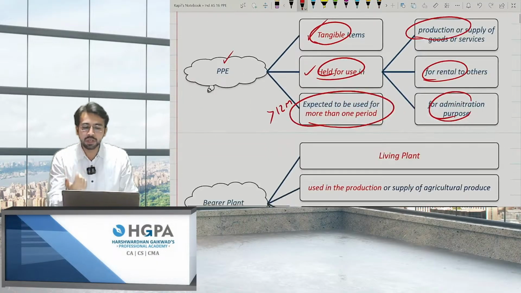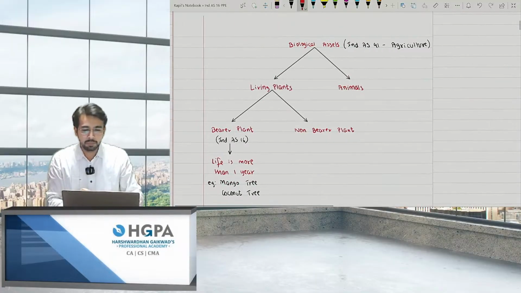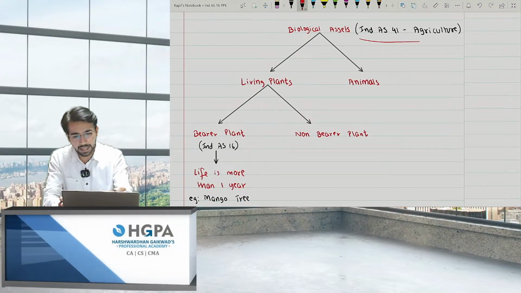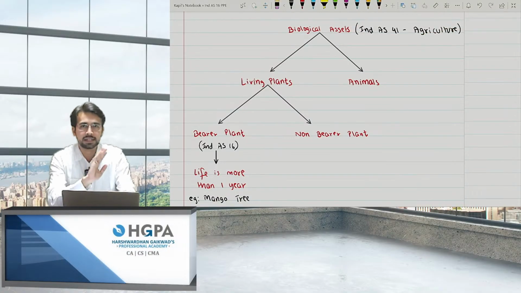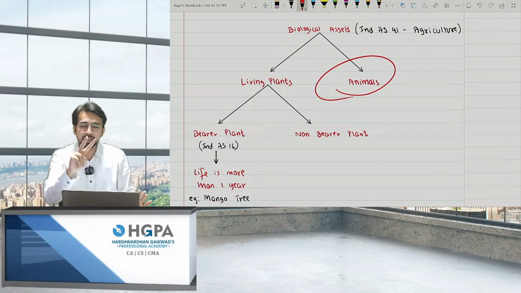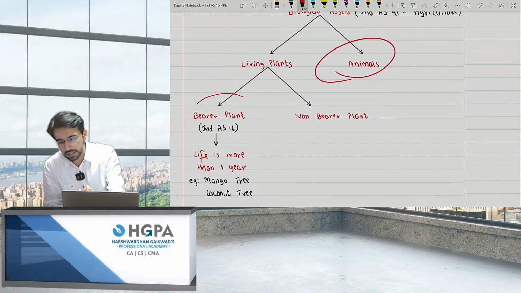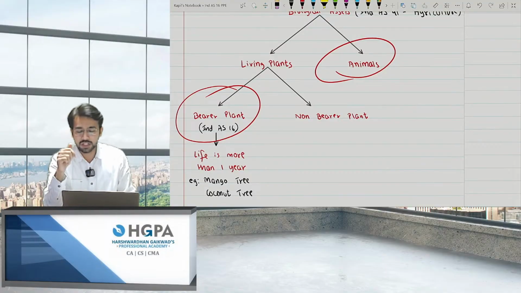Okay. There is one more definition known as bearer plant. Now, what is a bearer plant? I'll explain it over here. A bearer plant comes under the head biological assets. Biological assets are actually covered under Ind AS 41, that is agriculture. Now, what exactly are biological assets? They are nothing but living plants and animals. Animals are all covered in biological assets, that is Ind AS 41. For living plants, there are 2 types. The first is a bearer plant and the other is a non-bearer plant. A bearer plant is covered under Ind AS 16. Now, what exactly is a bearer plant? A plant whose life is more than 1 year. Example, mango tree and coconut tree.